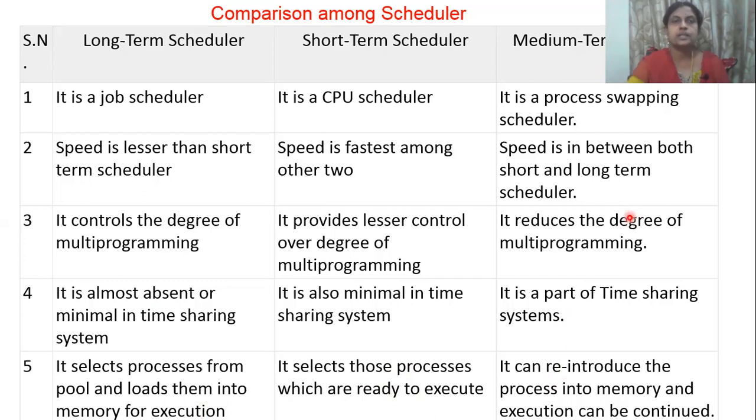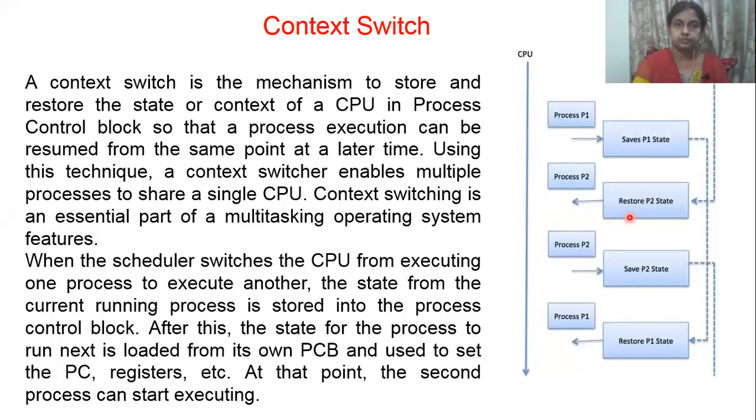So this is a quick comparison between long-term scheduler, short-term scheduler and medium-term scheduler. Next, we'll move on to another small concept called context switching. The name itself says the context gets switched over during a process. Then we call it context switching. So, in a CPU it is a mechanism to store and restore the state or context of the CPU in a process control block, so that process execution can be resumed from the same point at a later time.